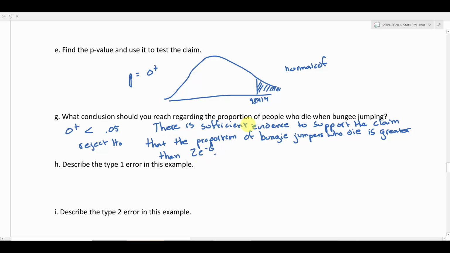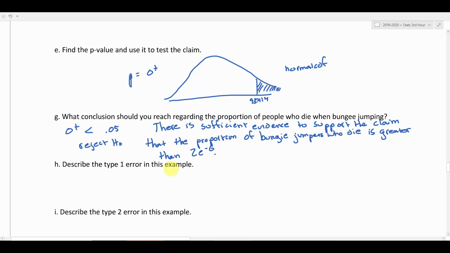Okay, so there is sufficient evidence to support the claim that the proportion of bungee jumpers who die is greater than 2e negative 6. All right. Or 2 out of 1 million. And our evidence would suggest that it's greater than, because I observed 57 people and one of them did plummet to their deaths. So based on my data, it happened in much less than 2 million trials.